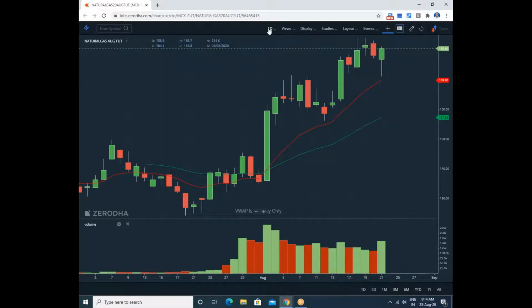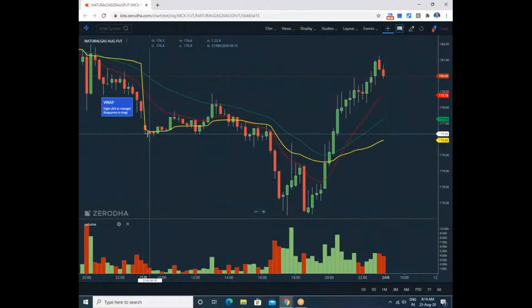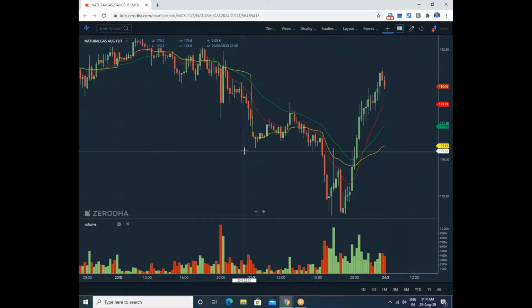So whenever you expect a down move on the next day in the intraday, wait for the intraday overbought zone. Initially we are expecting a down move after the market opens. The market opened here, and we have to wait for the intraday overbought situation. We must be waiting only for the sell, not buy. That's important.